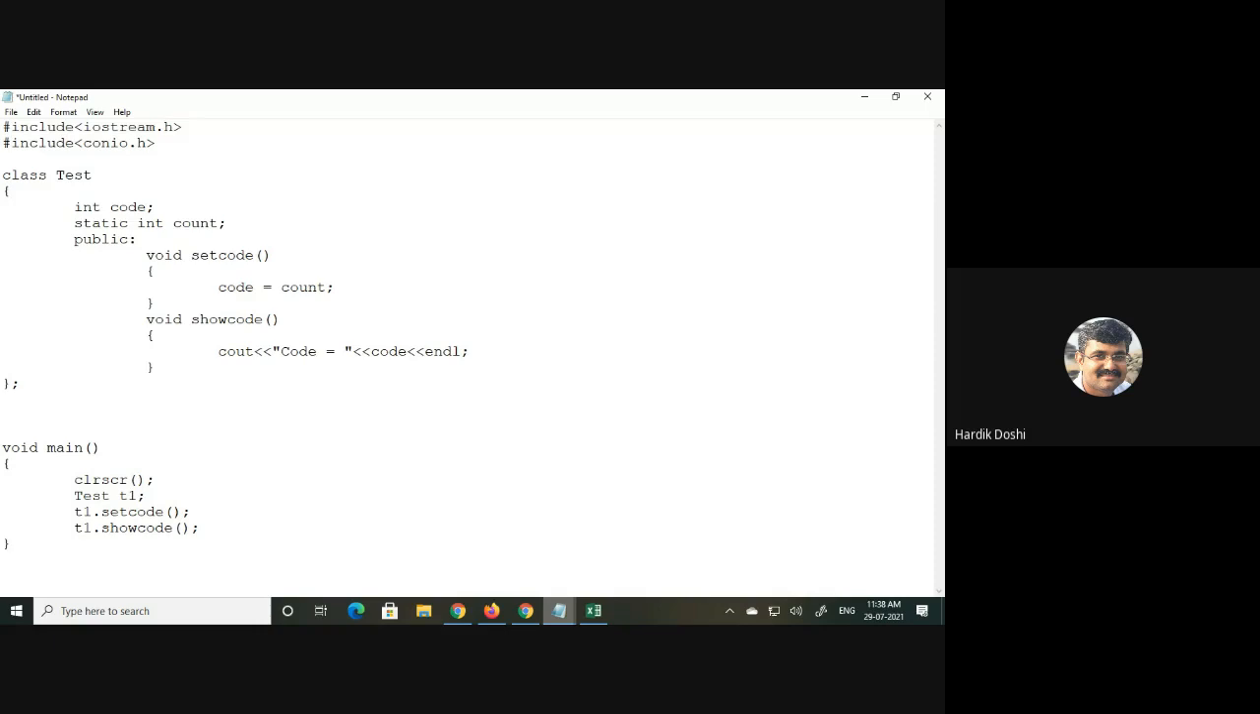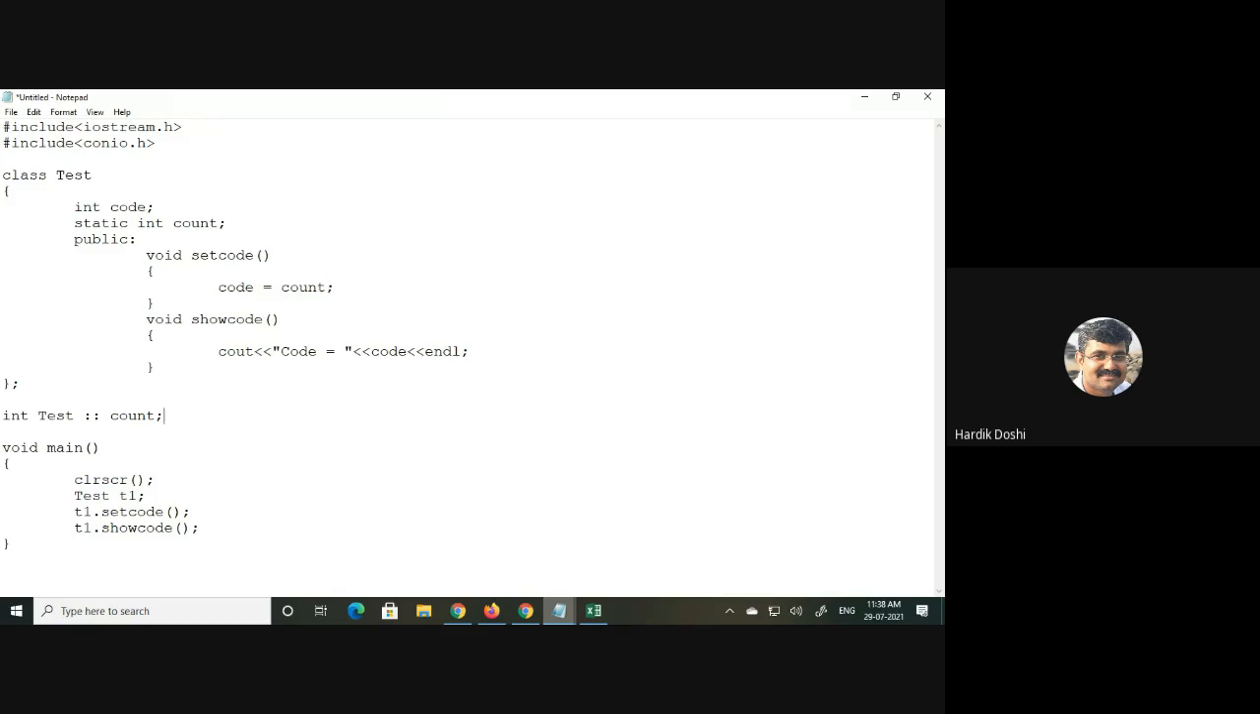How? What is the variable name? Int count. Count is of which class? So Test::count. Yes or no? Do you agree with this? That's it.